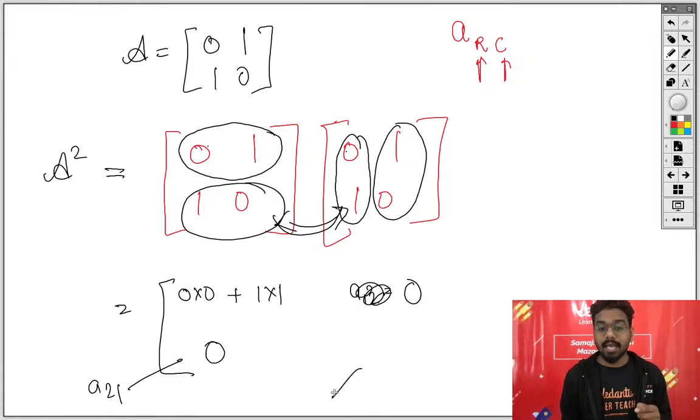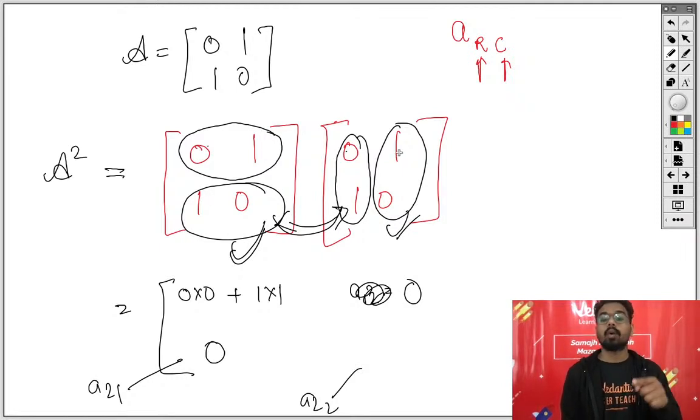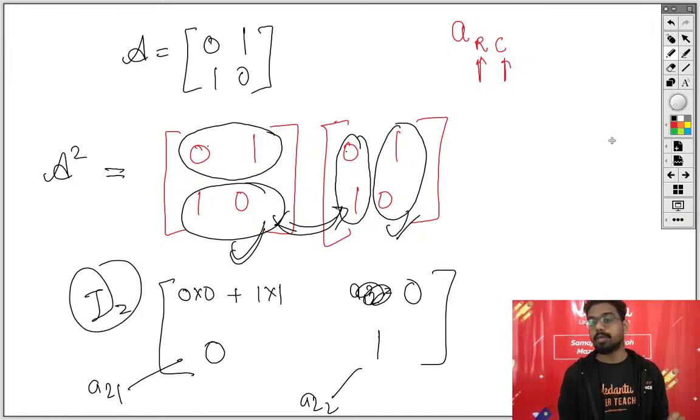And this is A22, meaning second row with second column. 1 into 1 is 1 plus 0 into 0 is 0. So 1 plus 0 is 1. And ultimately what is this? 1, 0, 0, 1. This is equal to I. I hope this point is clear.